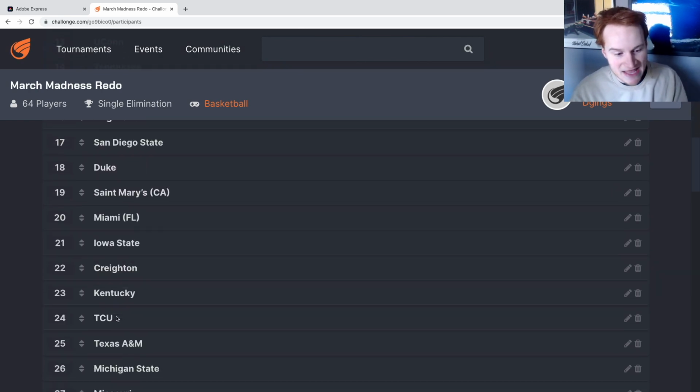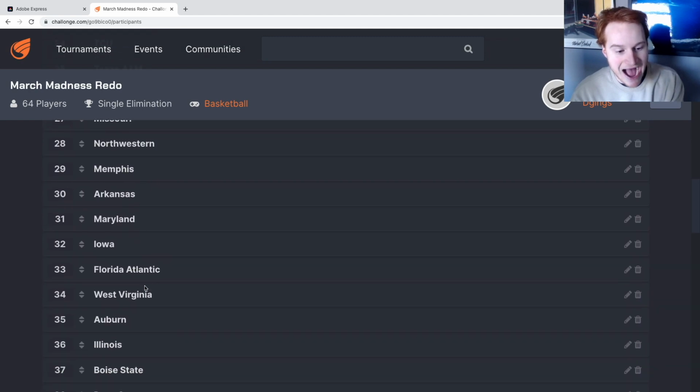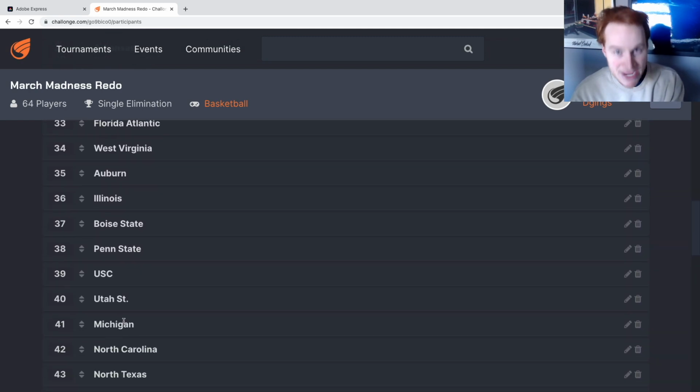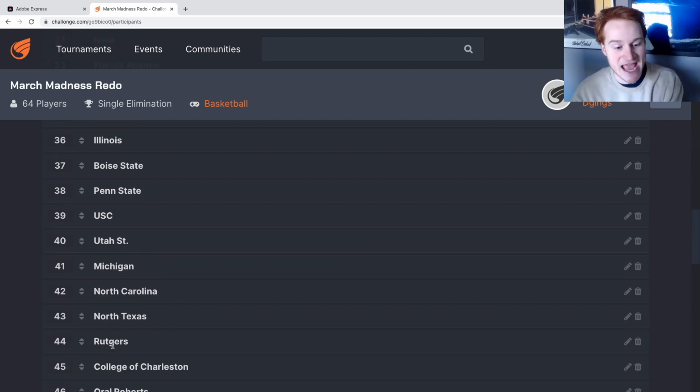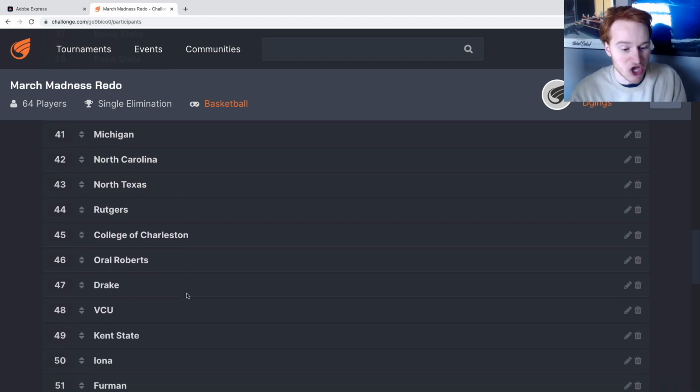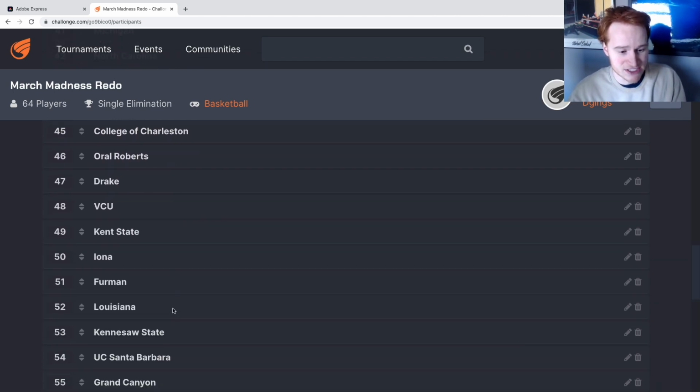Baylor, Gonzaga, Kansas State, Xavier. The only teams that I actually changed, I added in Michigan, who was on the bubble and didn't get in. I added in North Carolina, North Texas, and Rutgers. And those are all 11 seeds. And then I think I knocked Mississippi State, Arizona, and Pittsburgh out. And then another team. So just kind of an alternate history kind of thing. And then I also added a few other ones.